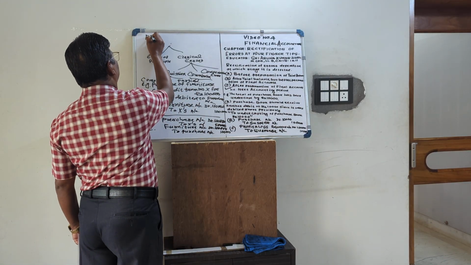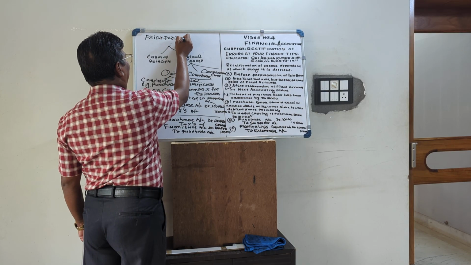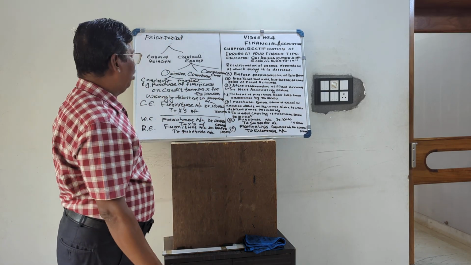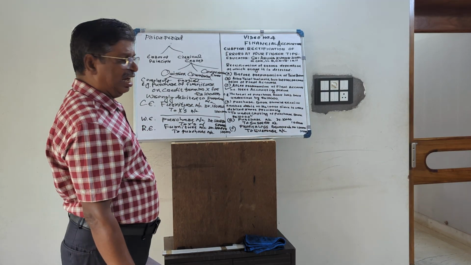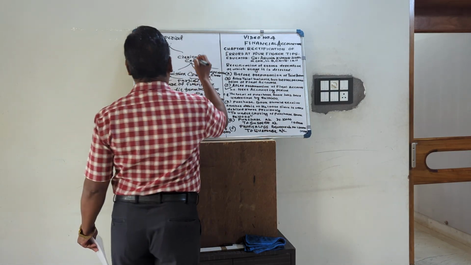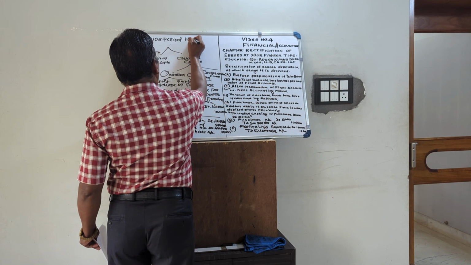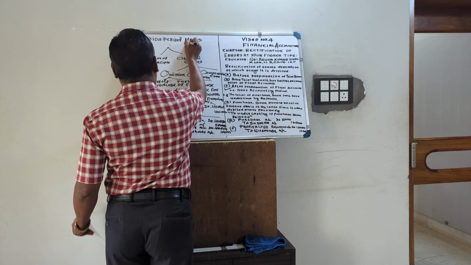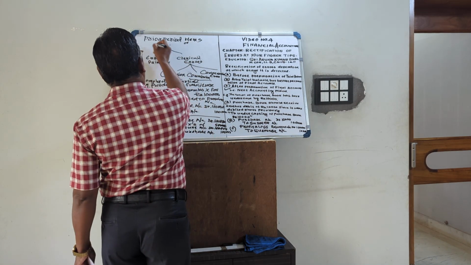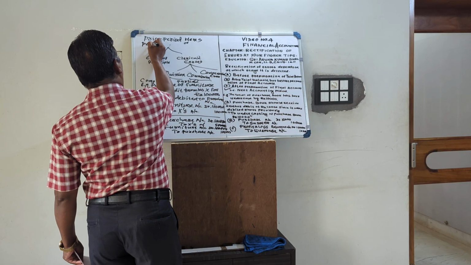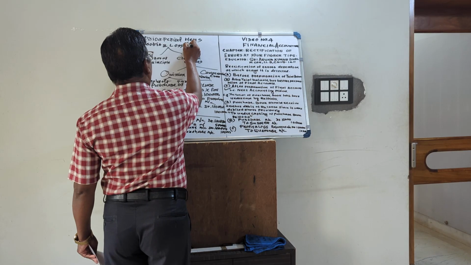Either we write prior period items. From the name one can know that the expense or income does not belong to this year, nor does the asset or liability belong to this year. That is known as prior period items, or profit and loss adjustment account.